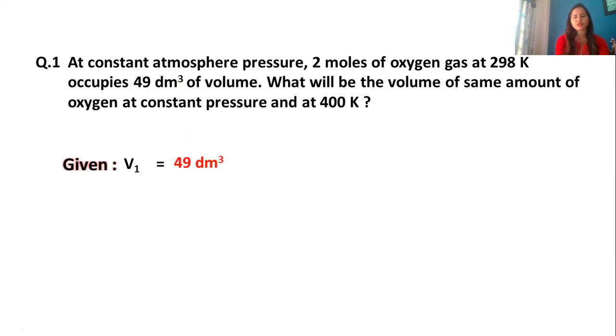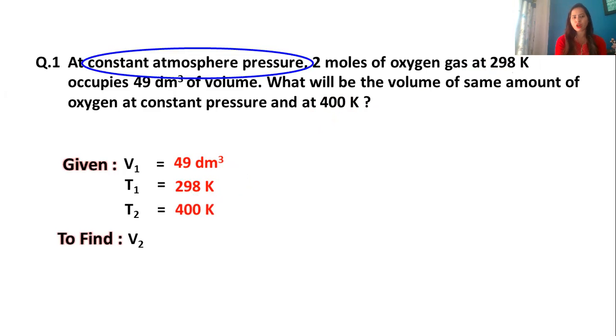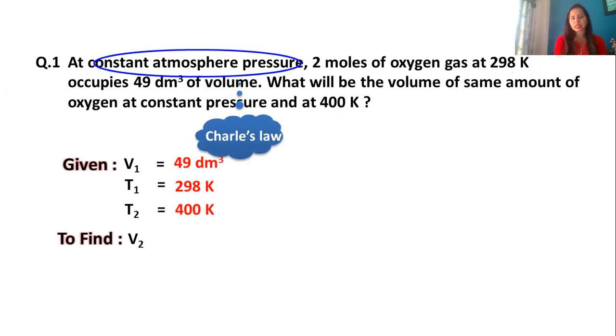What will be the volume of the same amount of oxygen at constant pressure? Same amount means n is constant. Constant pressure, P is constant. So when you're solving numericals, you need to see which thing is constant to identify which law to be used. V1 is 49 dm cube, temperature T1 is 298 Kelvin. We have T2, which is 400 Kelvin, and V2. So we need to find V2. As it is saying constant pressure, we are going to use Charles' law.